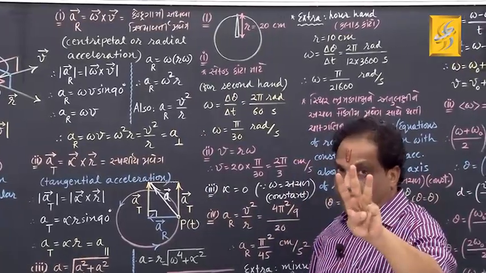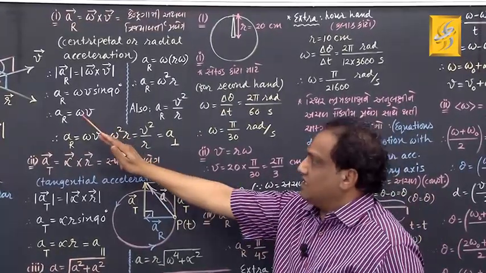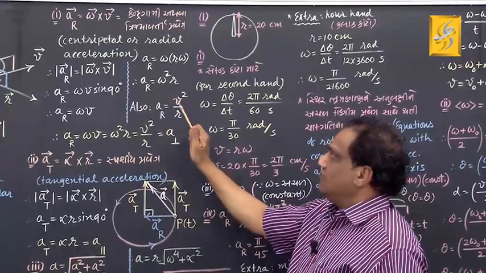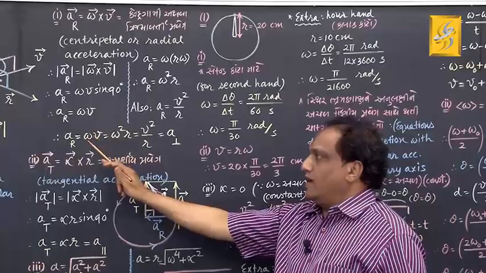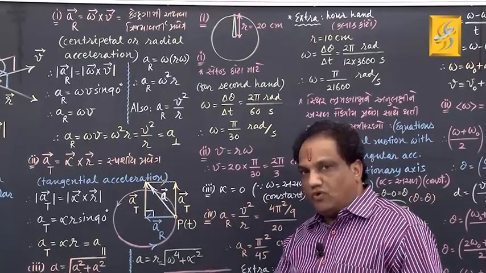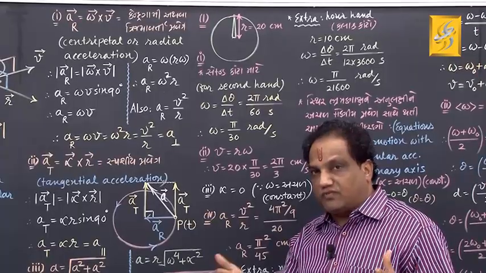So there are three formulas for A_R. First is omega into V. Second is omega square R. Third is V square upon R. Omega into V, omega square R, V square upon R.